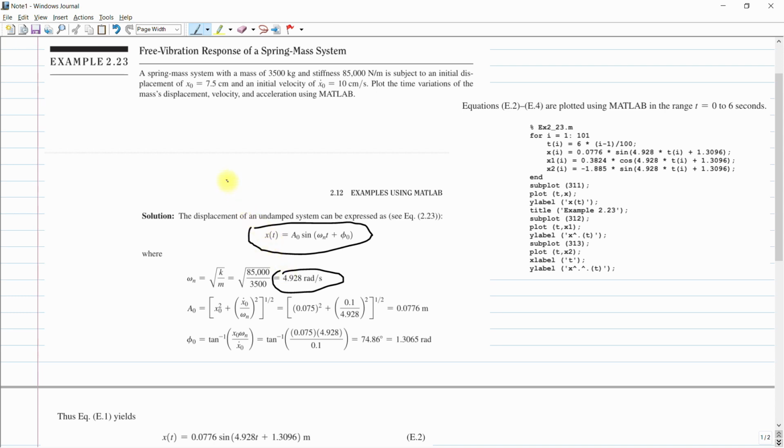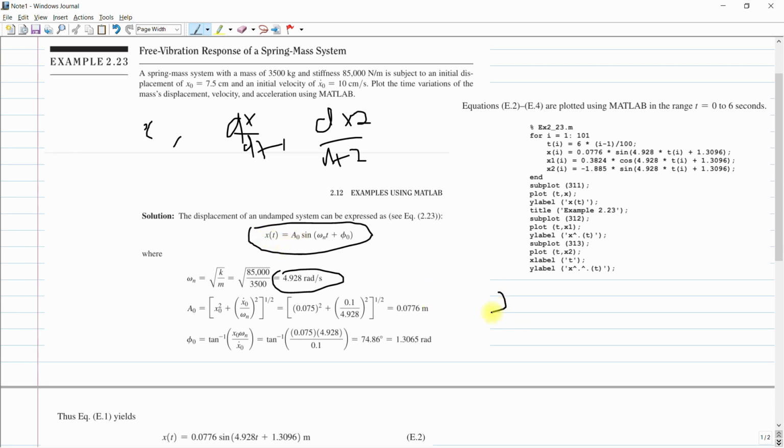So x is displacement, and dx upon dt is equal to velocity, and d square x divided by dt square is equal to acceleration. So I will convert this. We have to take the derivative of this time function.